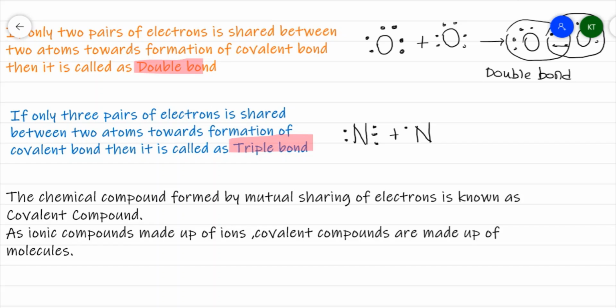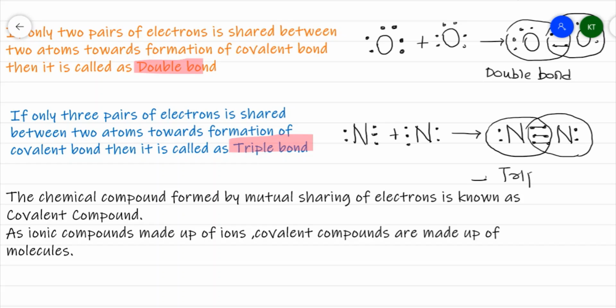When nitrogen atom combines with another nitrogen atom, in order to form nitrogen molecule, it will share 3 pairs of electrons between two nitrogen atoms and results in formation of nitrogen molecule. So as I am involving 3 pairs of electrons between two nitrogen atoms, we call this as a triple covalent bond. So this is first pair, this is second pair, and this is third pair.